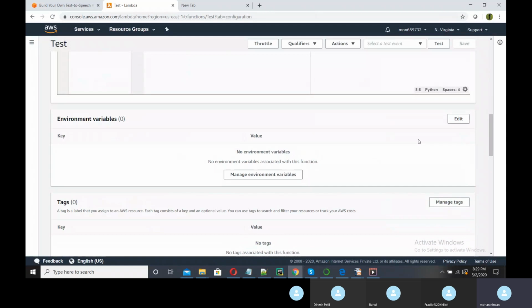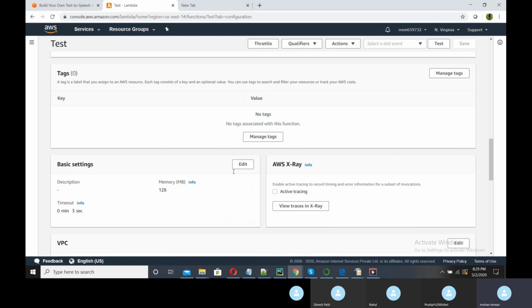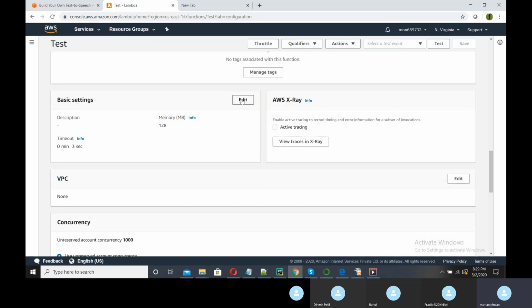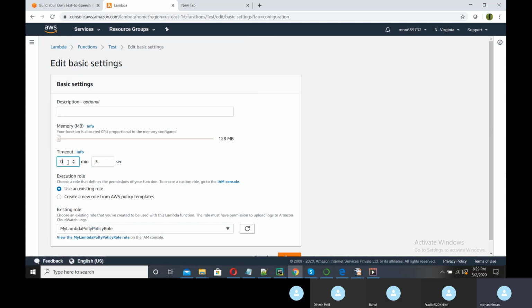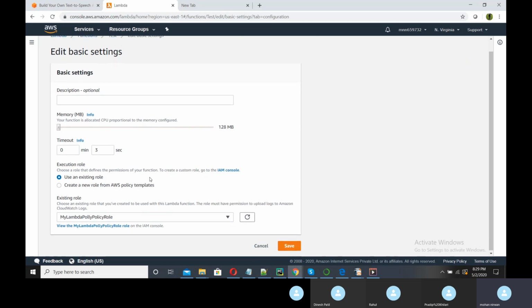Any environment variable, if you need, you can configure here. There is a tags metadata you can store here. There is a basic setting. I was talking about the timeout period. Here is the timeout where you need to calculate the exact timeout, or you can give a buffer, like an extra 2-3 minutes, to execute your function. You can increase or decrease your timeout period from here. Also the memory required to execute this function, you can increase or decrease from this particular tab.